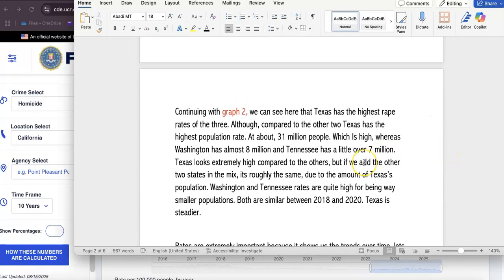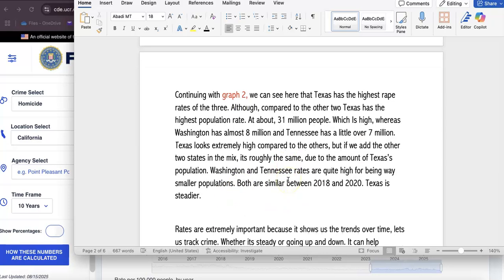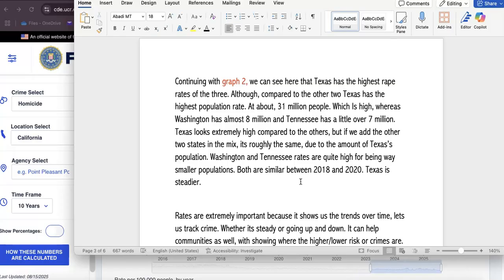And compared to the other two, Texas has the highest population, almost 31 million people, which is high. Washington has about 8, and Tennessee has a little bit over 7. Texas looks like the rates are extremely high compared to the others, but if we add the two states in the mix, it is roughly the same. Not exactly, but roughly, because of Texas's population.